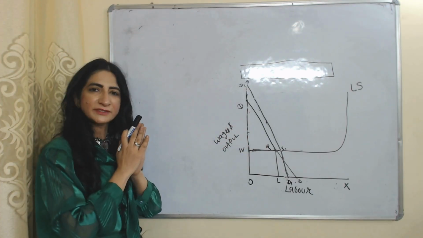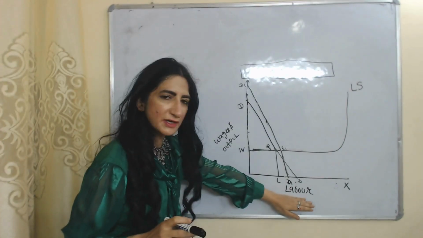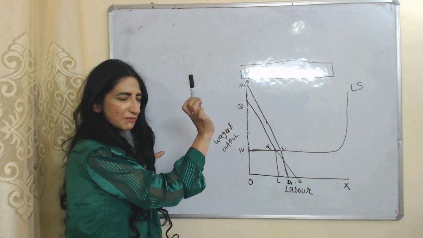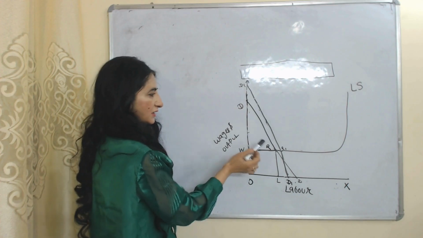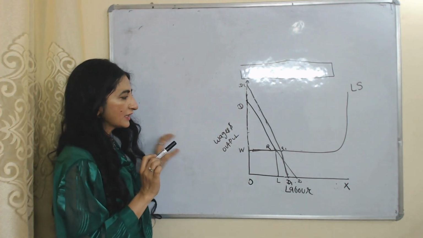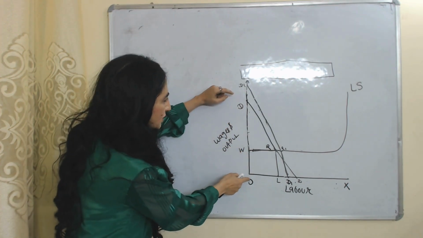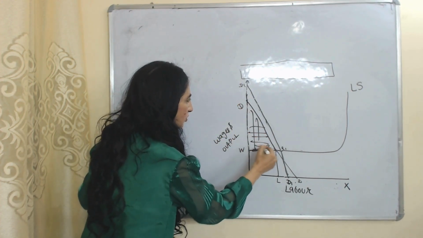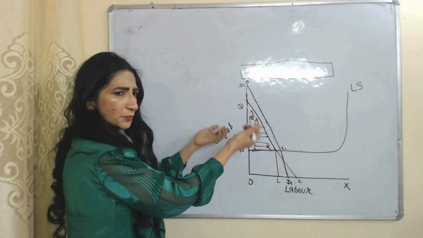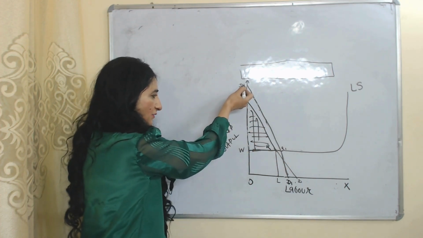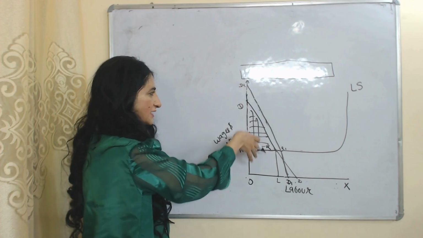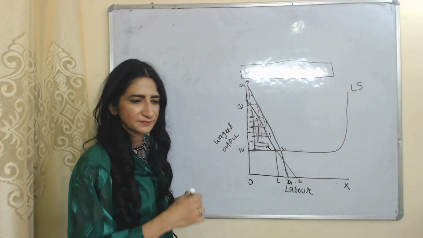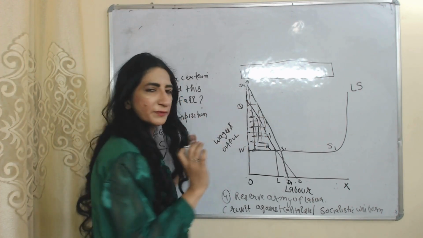Now we understand this theory with the help of this diagram. On x-axis we have labor and y-axis we have wages and output. This DD and DD1 are labor demand curves, LS is labor supply curve. R is our initial equilibrium point and wages are OW and output is OD. Difference between wages and output, this DW, will be called surplus value, or we can say the profit. Now suppose our output increases, now our output is OD1 and wages are OW, and the difference between wages and output, this whole part, will be called profit of capitalists.